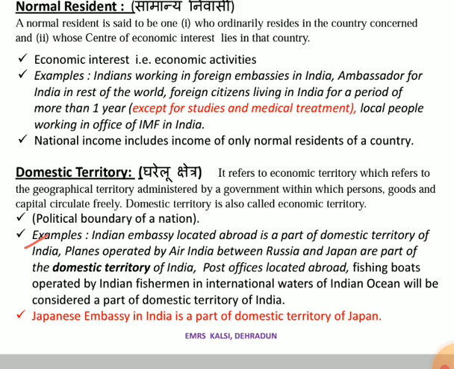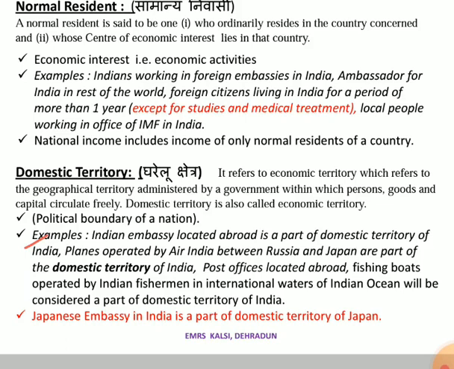Likewise, a post office located abroad. India Post is the official name of the post office which belongs to India. So if any branch of India Post is located in America or any other country, physically it is present in another country, but India's name is associated with that post office, so that post office will belong to India's domestic territory.